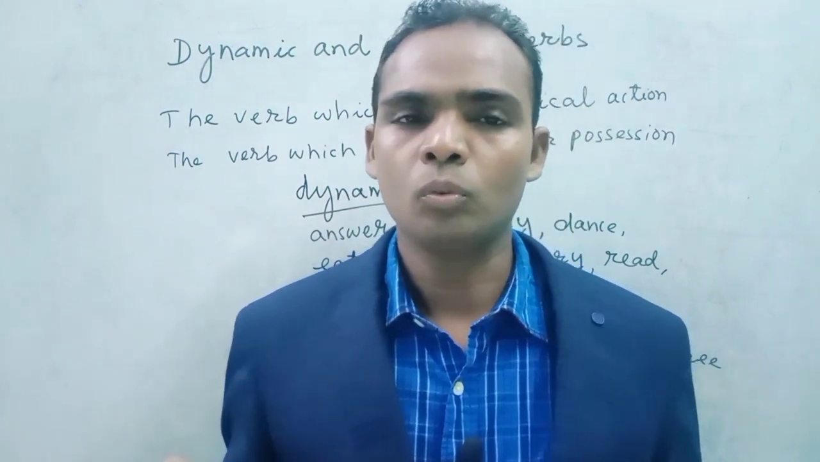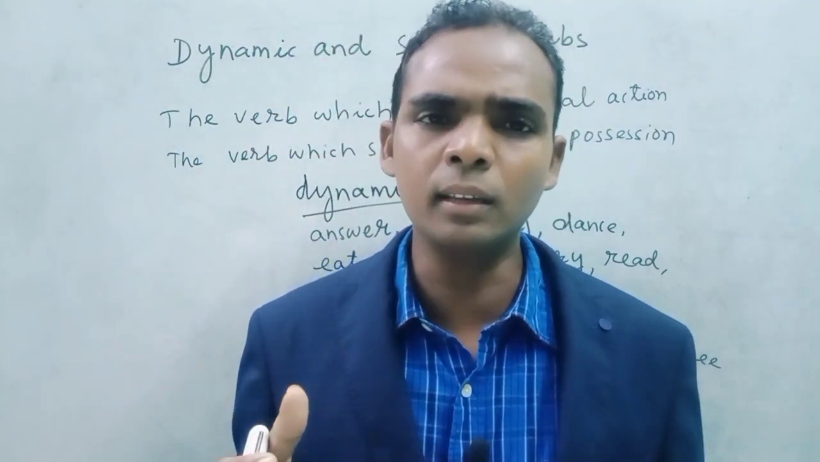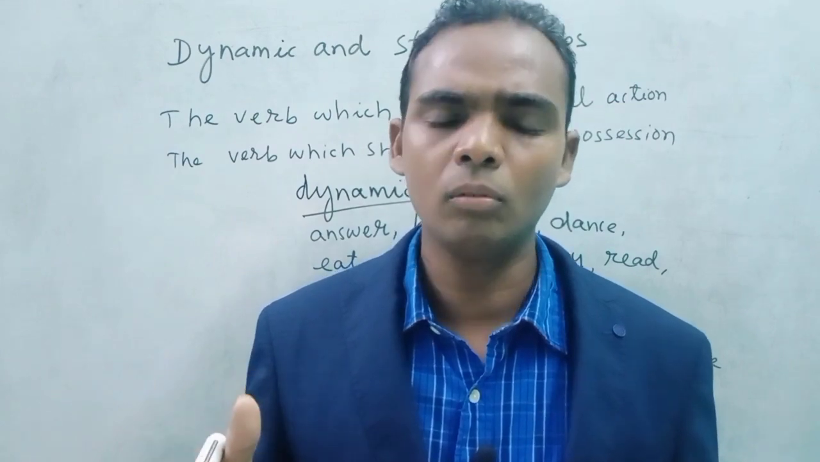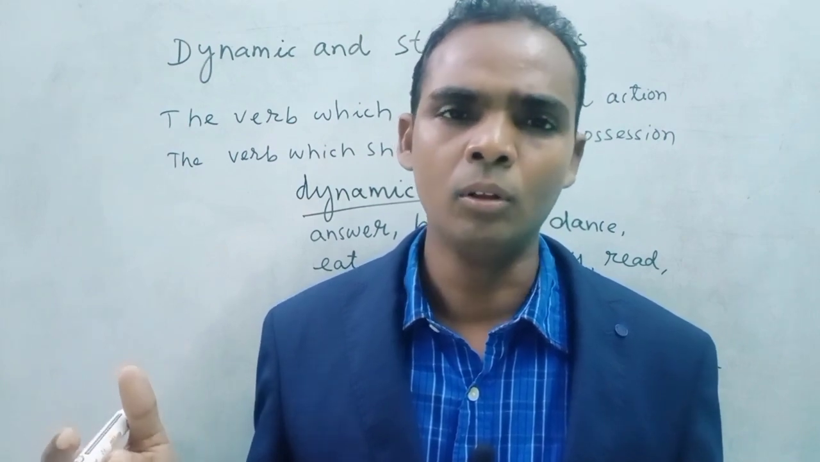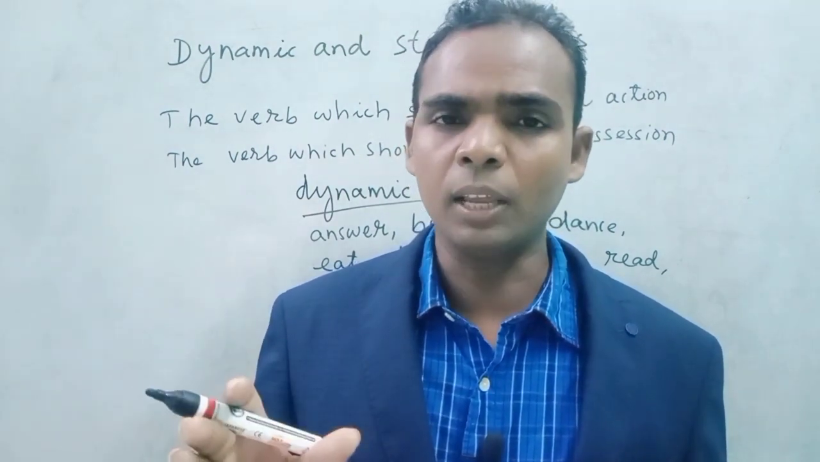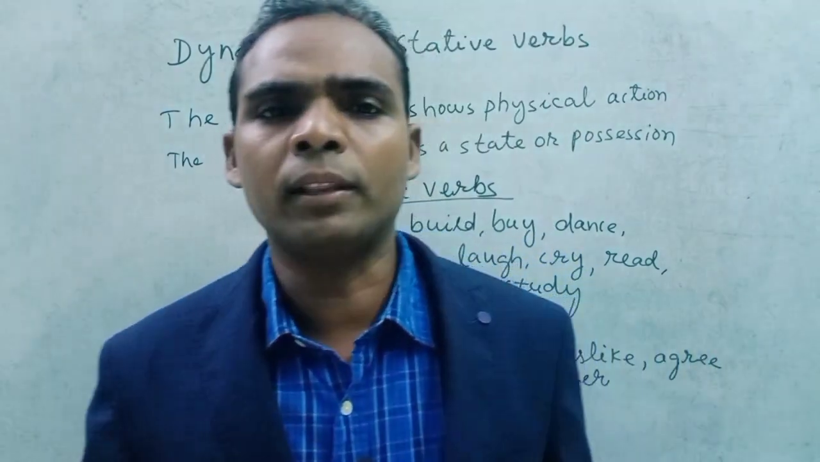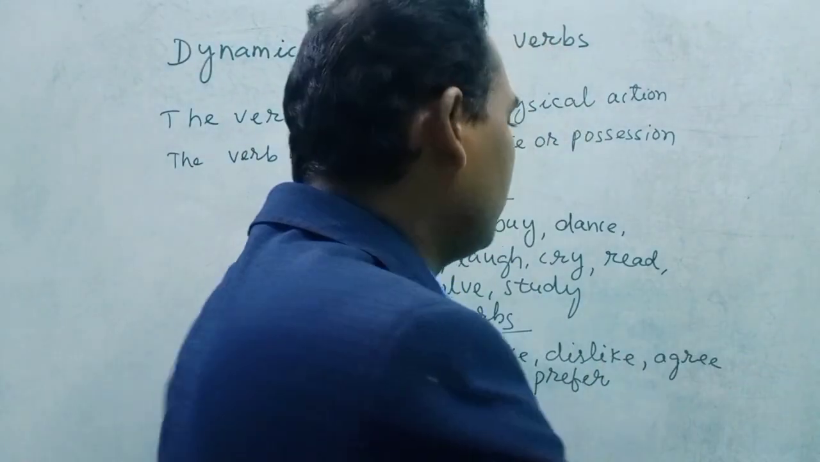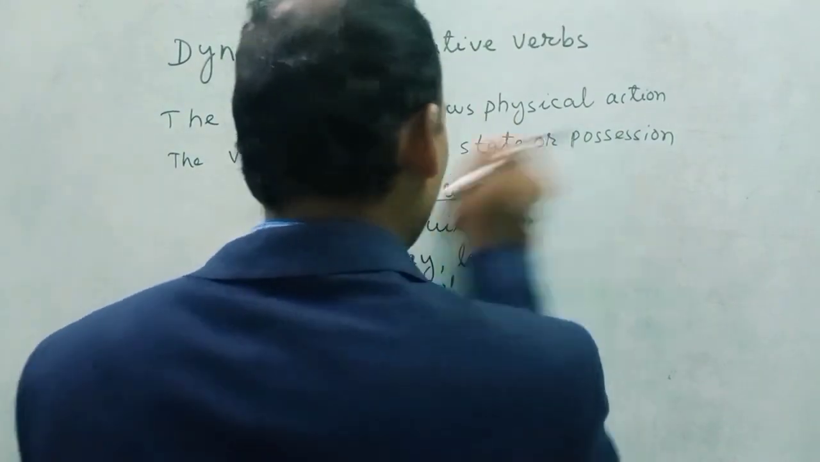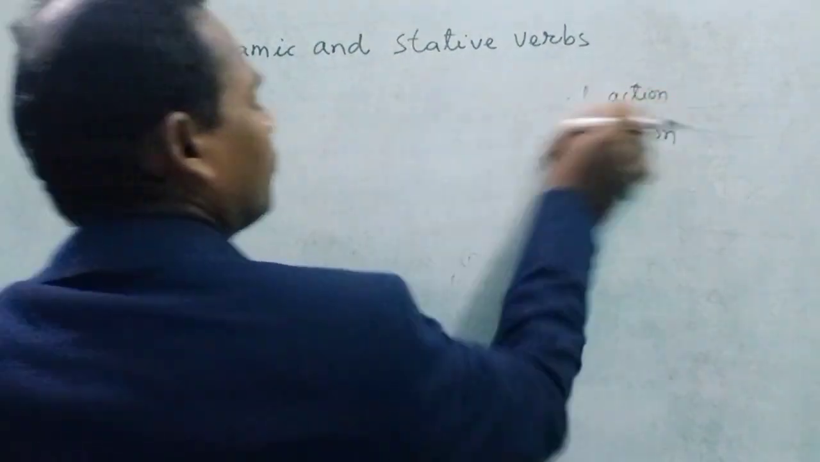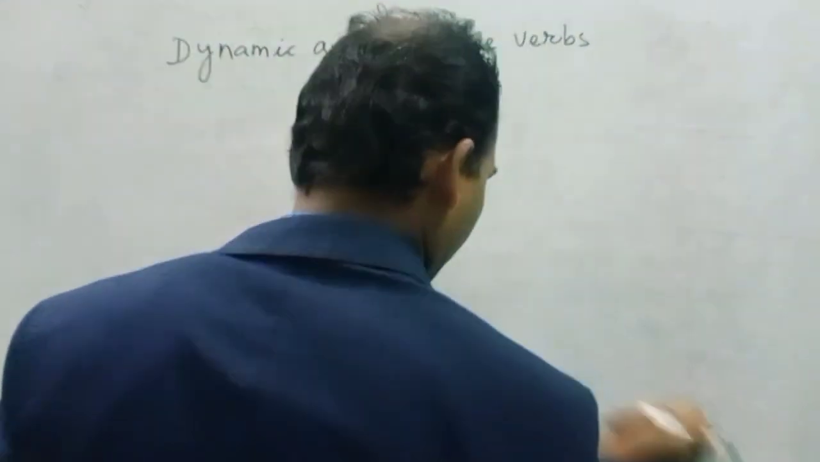So there are some verbs. Suppose I am watching television right now. You can't say I watch television right now; you say I am watching television right now. This is the dynamic verb. This is the difference between the dynamic verb and the stative verbs. I am writing some examples of stative verbs and dynamic verbs.